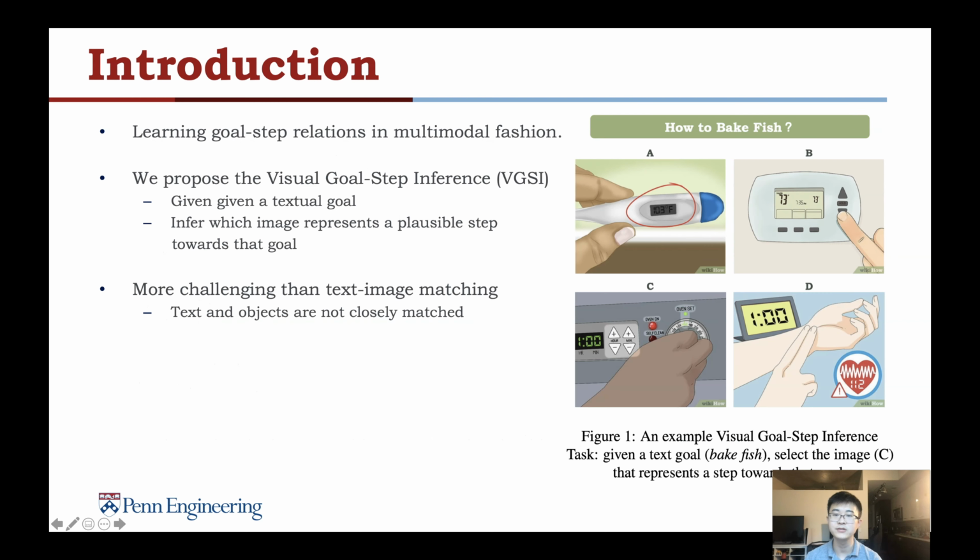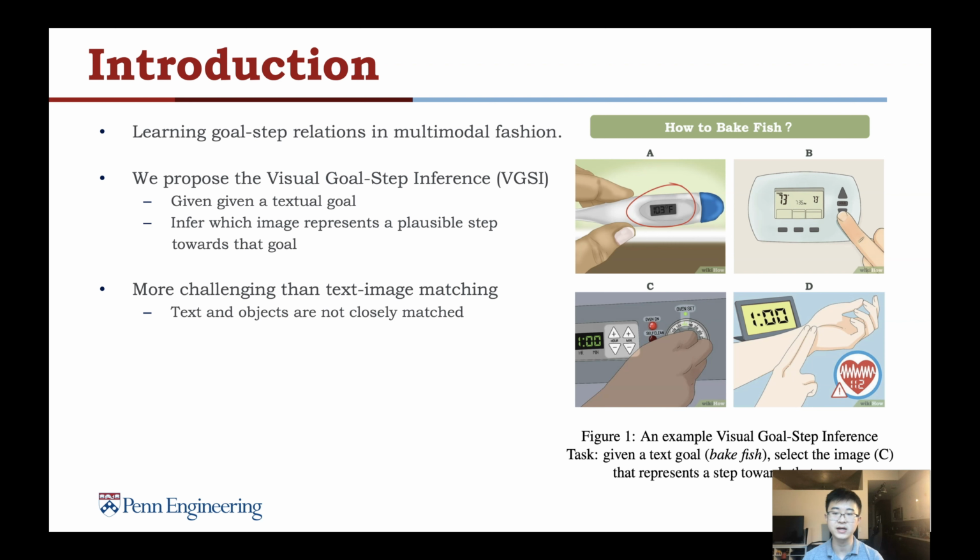Based on our motivations, we plan to learn goal-step relations in a multimodal fashion. As the first attempt to introduce vision in goal-step relations, we propose this novel task, Visual Goal-Step Inference (VGSI), which is defined as: given a textual goal, the model needs to infer which image is a plausible step of that goal. For example, on the right side, for the goal how to bake fish, the model needs to select image C, which represents an event, turning on the oven, as a step of bake fish.